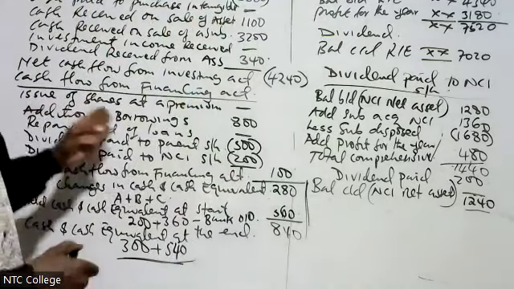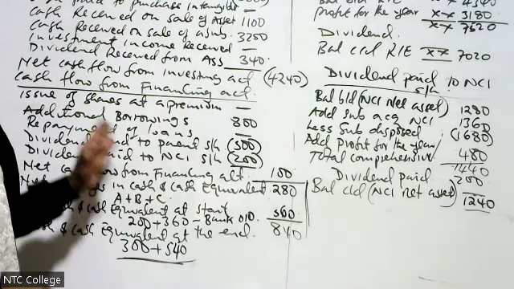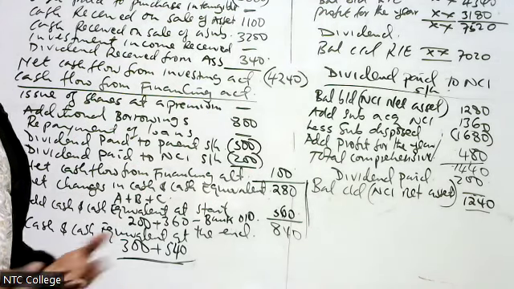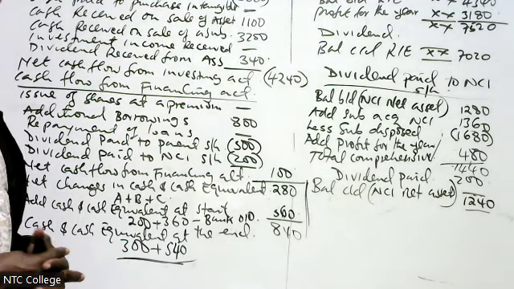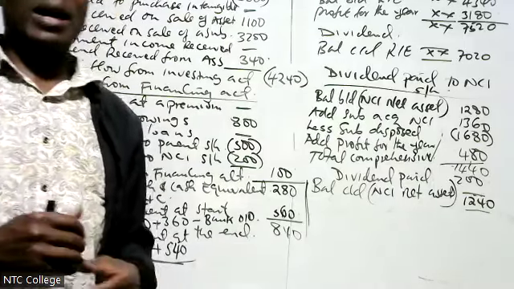Like, for example, issue of shares. You just compare previous and the current, the difference. Additional borrowings, you compare previous and current loans, you get your marks there. I believe we have done justice to this question. We have done every working.